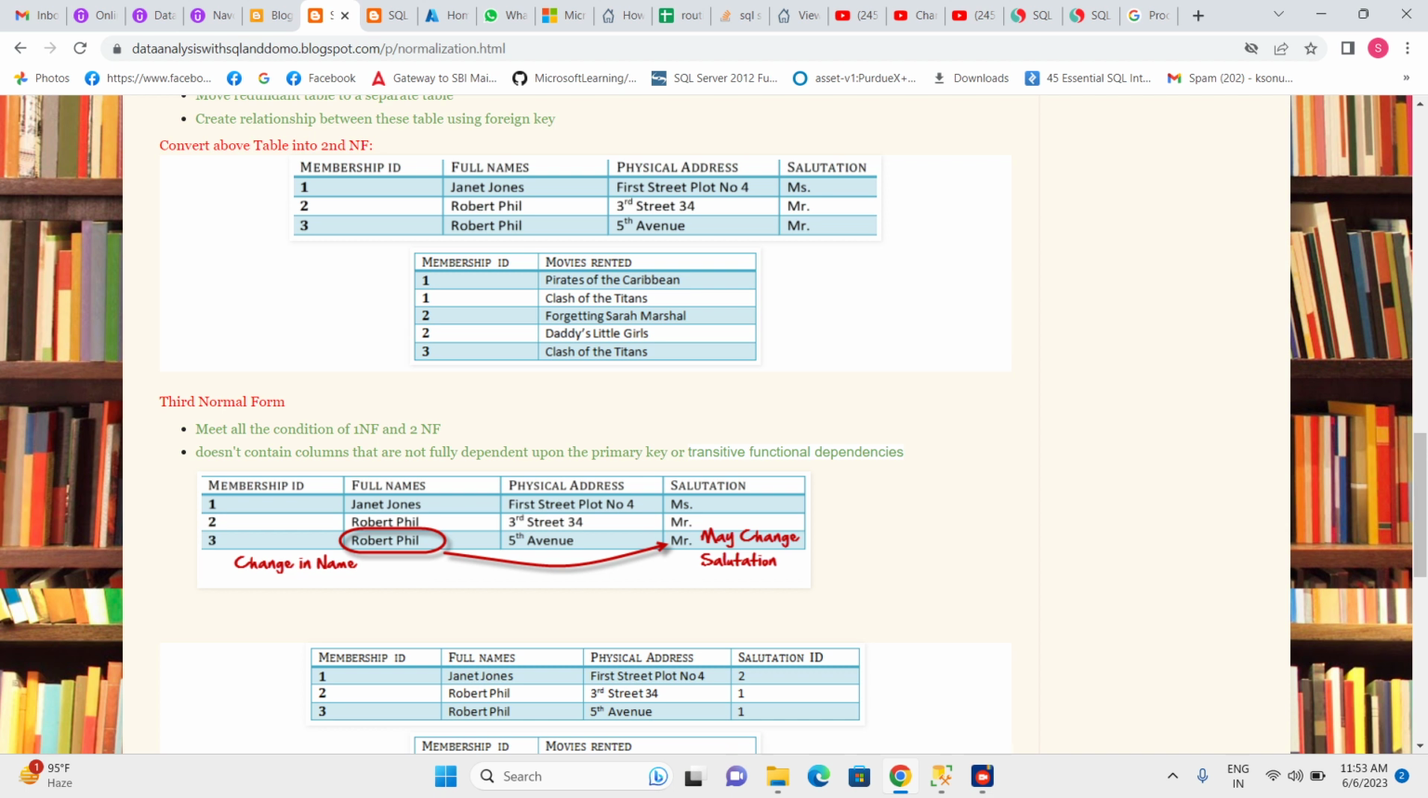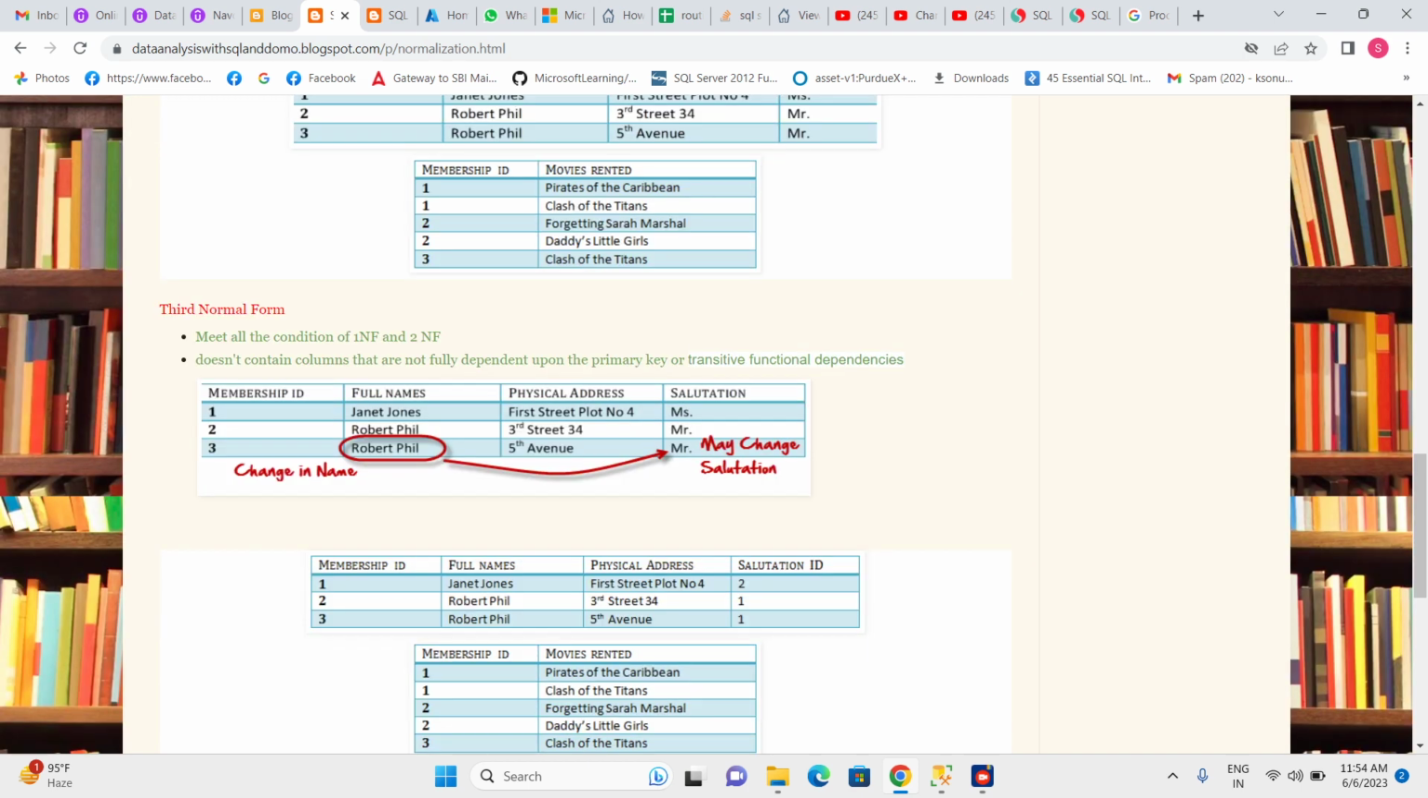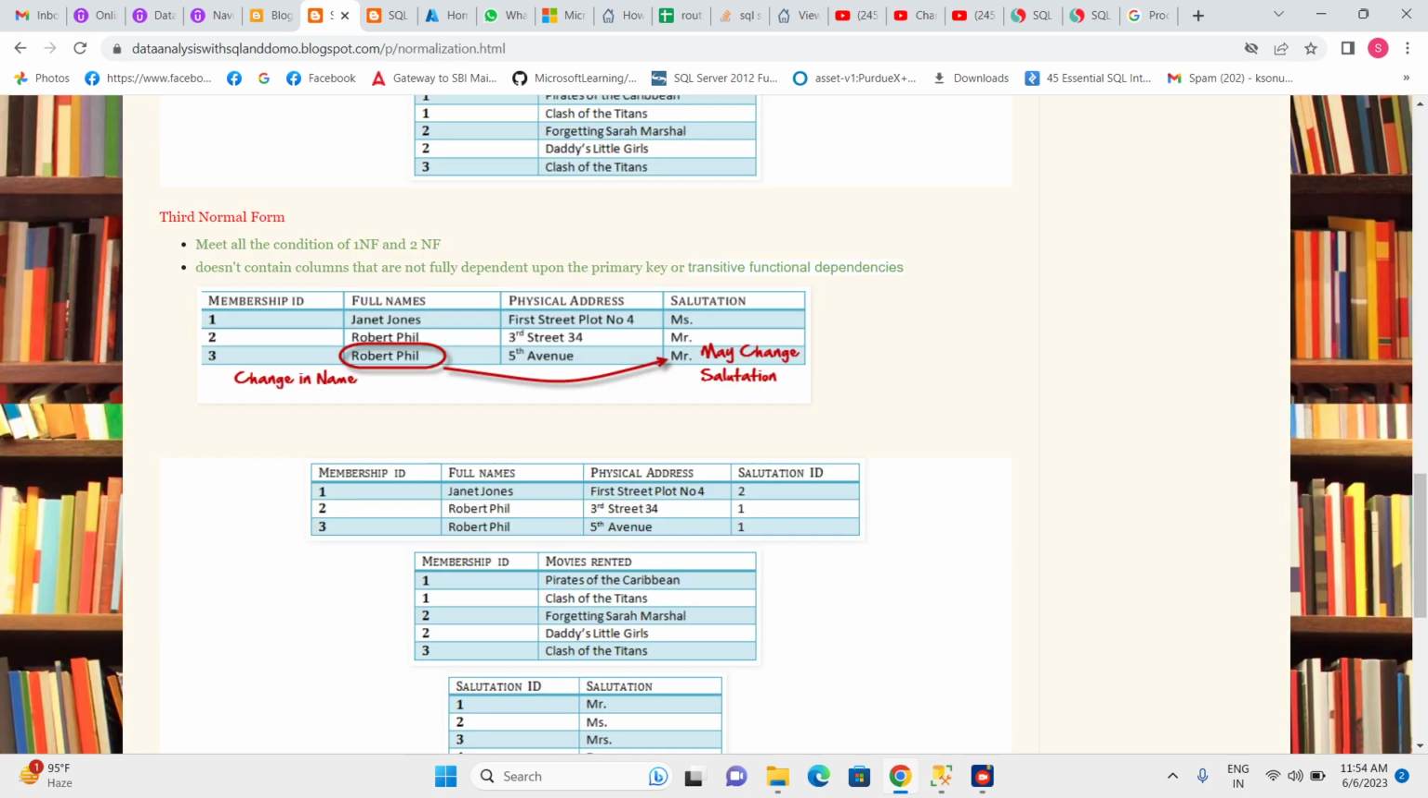Now next is third normal form. It must meet all the conditions of first and second normal form, and not contain columns that are not fully dependent on the primary key, that is, no transitive functional dependency. Both meanings are the same. We should not keep any column which does not depend directly on the primary key. Here membership ID is the primary key, but when we check the salutation, we can see it depends upon name, not ID.